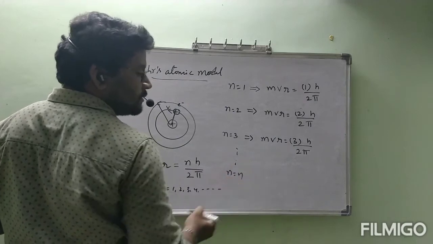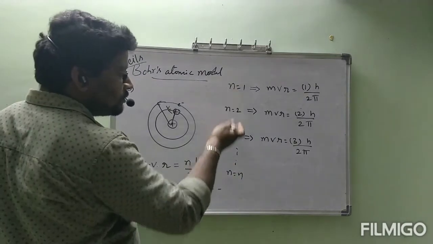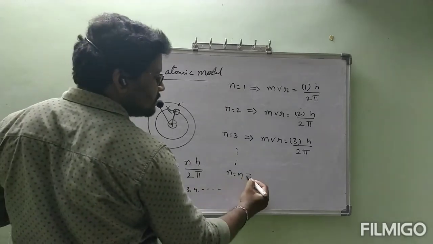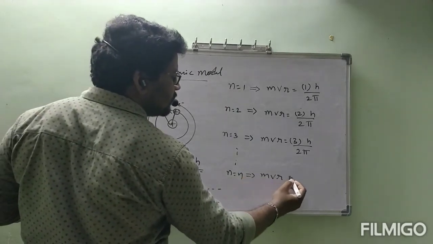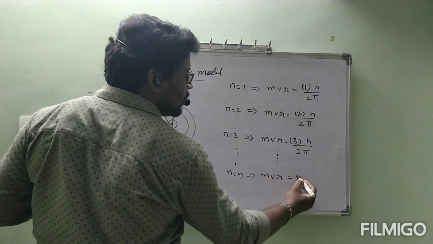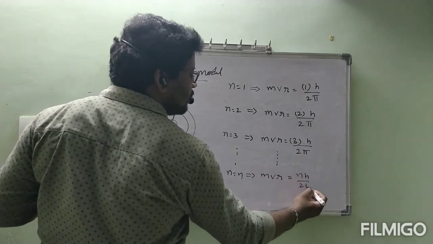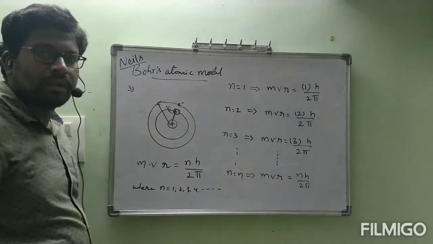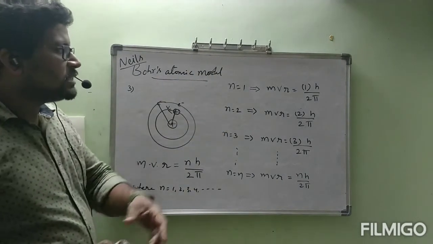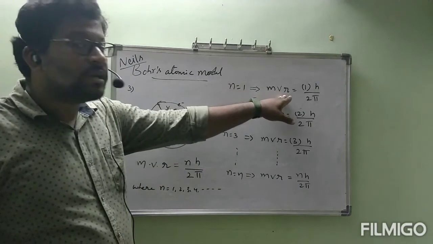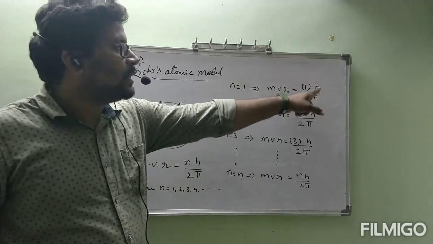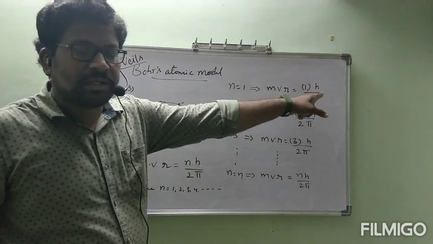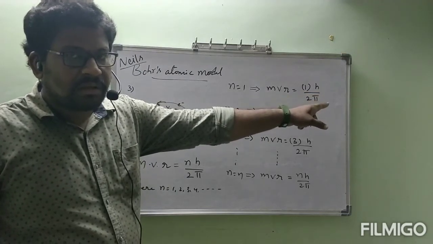If n is equal to n, nth orbit, then mvr is equal to nh by 2 pi. This one I wrote here. So if electron is present in first orbit, its angular momentum is called constant, h by 2 pi, where h is equal to Planck's constant. That one also I will discuss more.